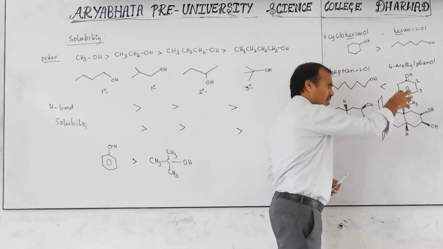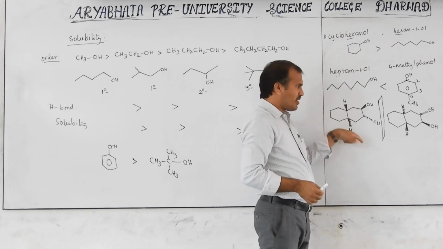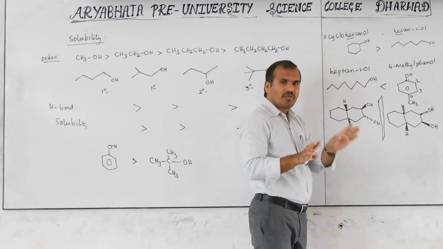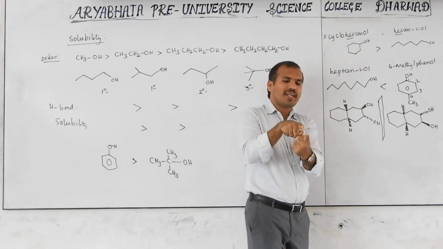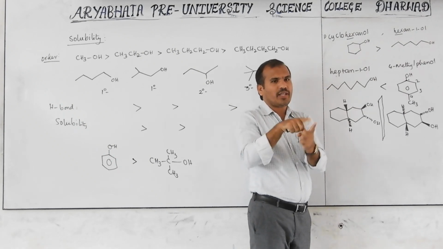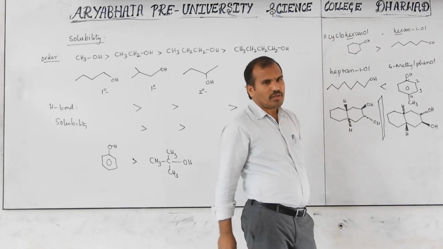Pick up this one and place it on this. Here a dark line is there, but here a dotted line. It means this is front and this is back. So not superimposable. Superimposable would be exactly like this, but here not superimposable.